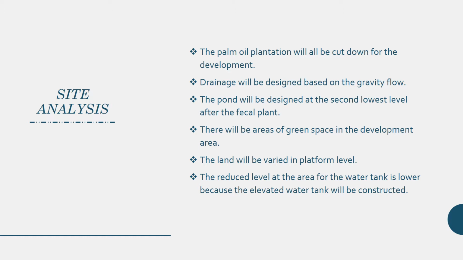Drainage will be designed based on the gravity flow. The pond will be designed at the second lowest level after the fecal plant. There will be areas of green space in development areas. The land will be varied in platform level and the reduced level at the area for the water tank is lowered because the elevated water tank will be constructed.